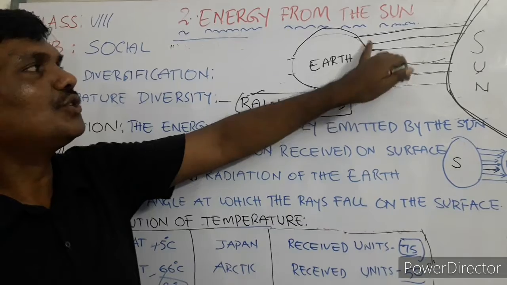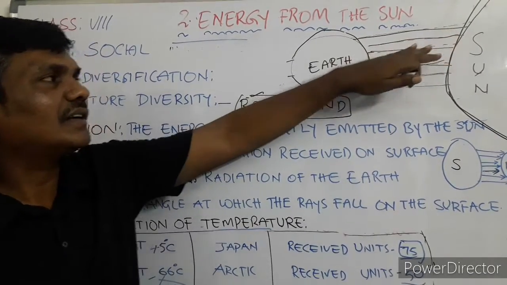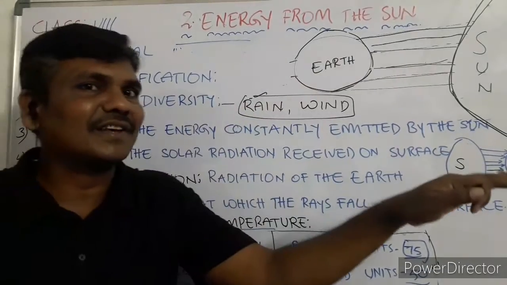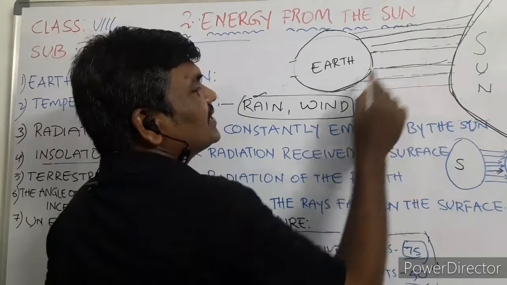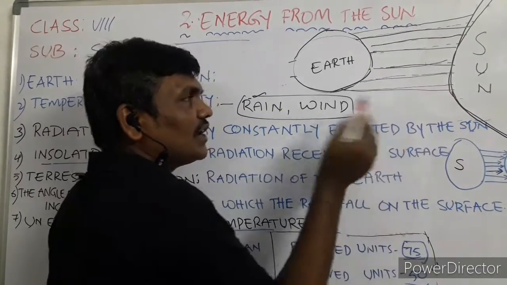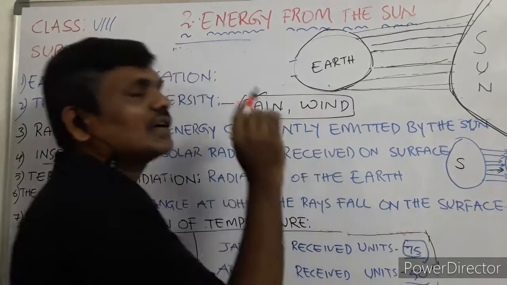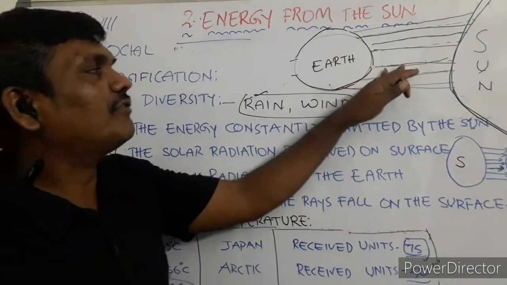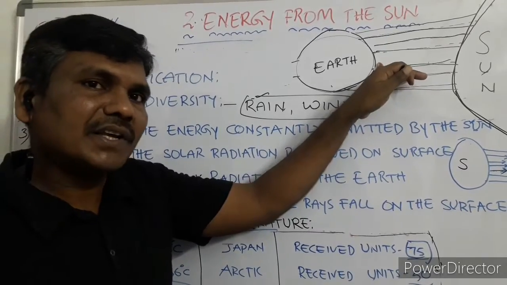When going upward closer to the poles, the rays are not directly hitting the surface; they hit slantingly. So we understood that the temperature is less there, compared to the equatorial region, where the temperature is more.